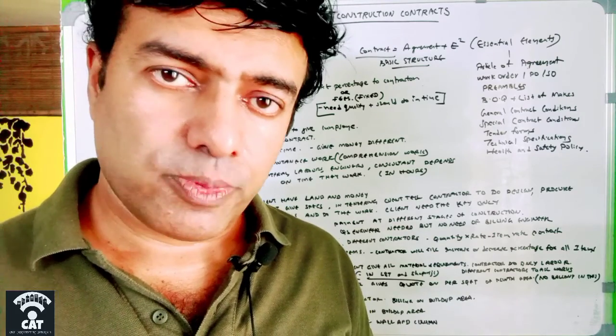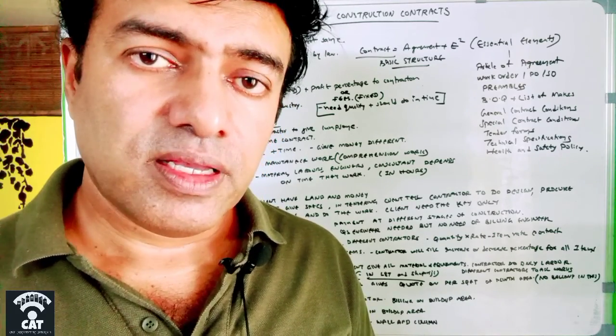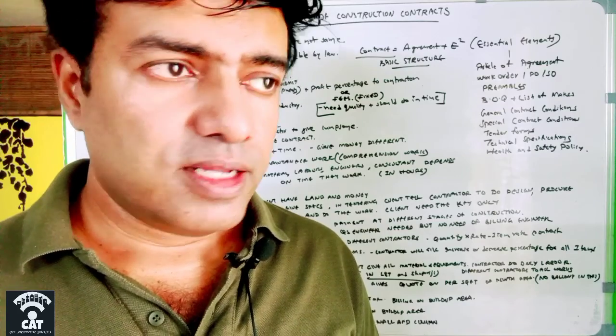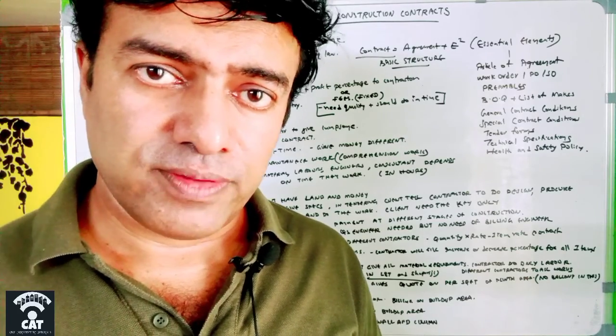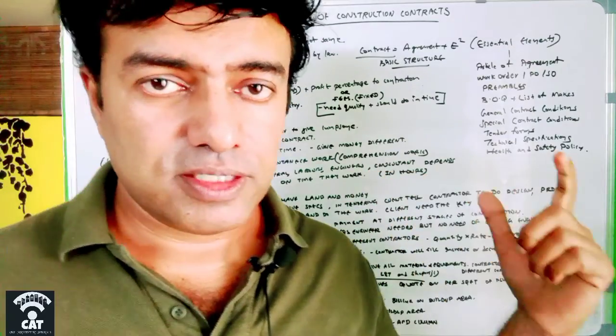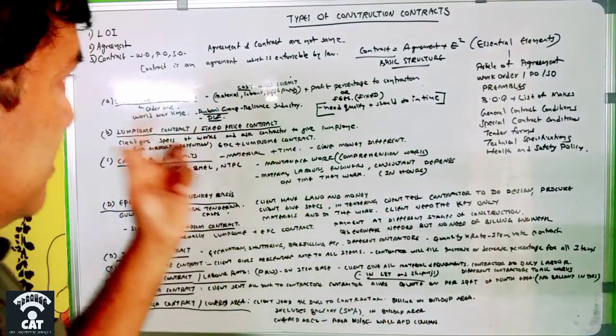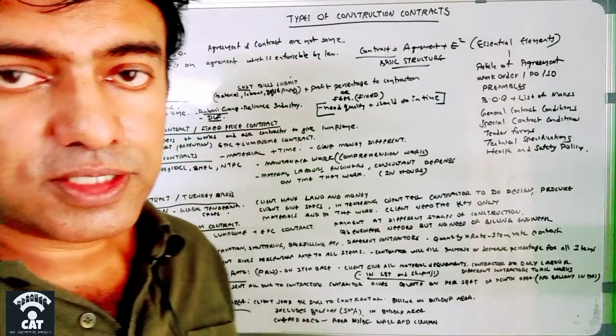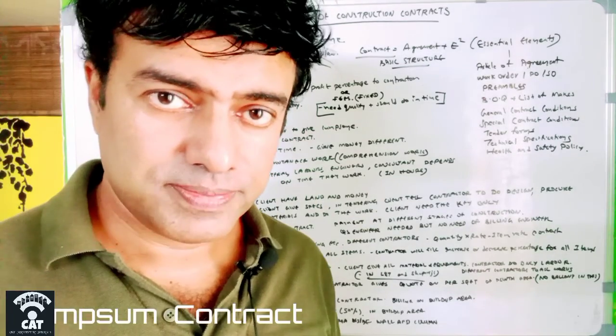So in almost all the projects, Reliance Industries is giving cost plus contract only. And not only Reliance, DLF is also giving on the same basis. So this is regarding cost plus contract, which is the first one. And the second one is the lump sum contract or fixed price contract.